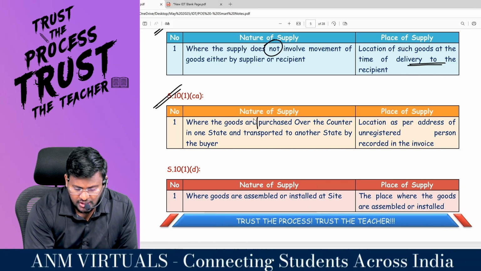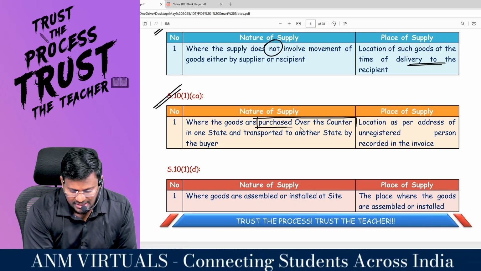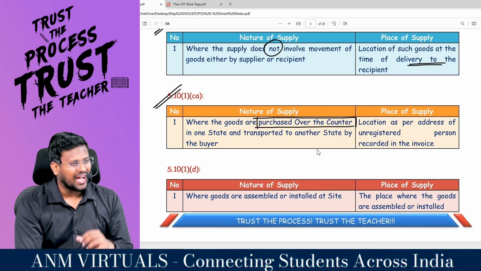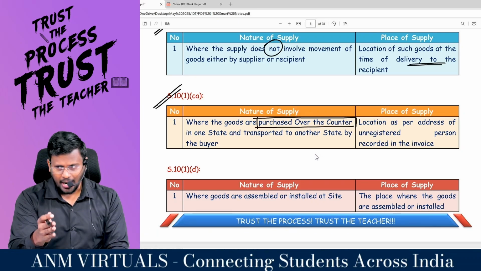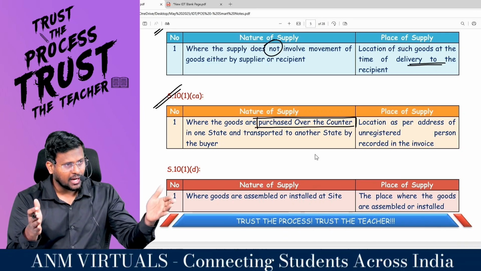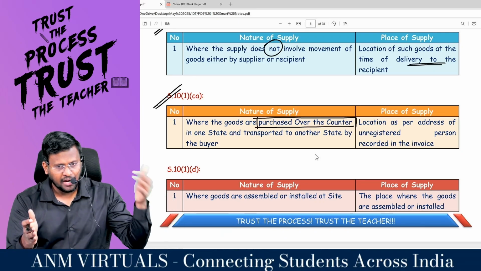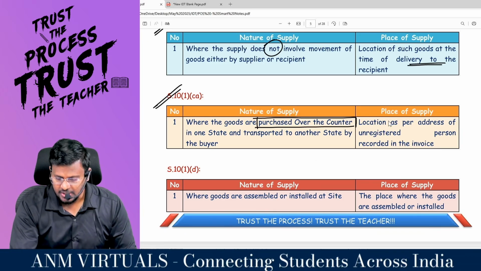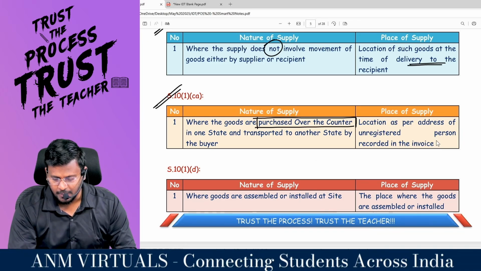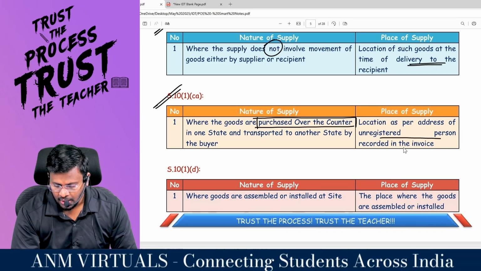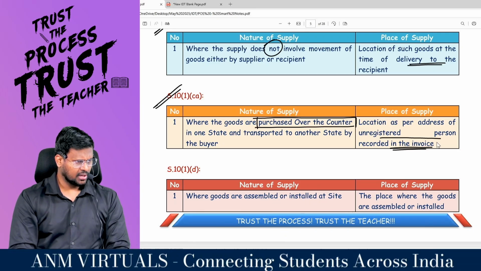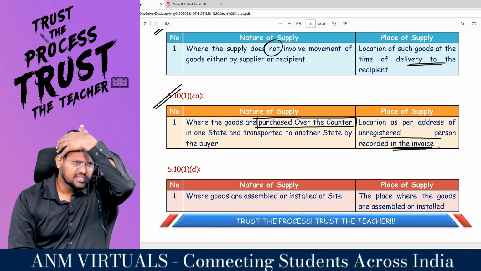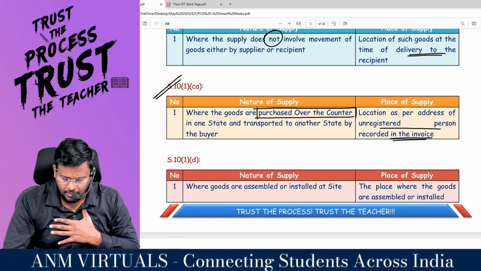10 subsection 1 clause CA, where the goods are purchased over the counter in one state and transported to another state by the buyer. So I am in Tamil Nadu, I went to Kerala, purchased one goods from Kerala, I have not consumed the goods there in Kerala, I return back to Tamil Nadu. The place of supply is the location as per the address of the person recorded in the invoice. If the address is not recorded, sir, the location of the supplier will be the place of supply.